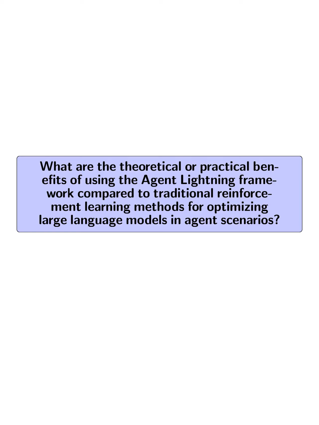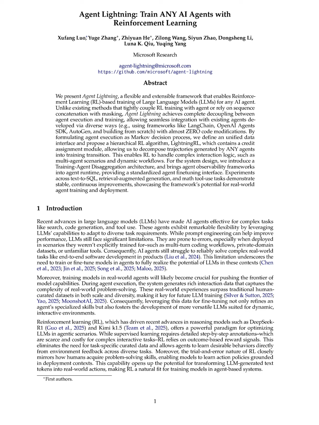What are the theoretical or practical benefits of using the Agent Lightning Framework compared to traditional reinforcement learning methods for optimizing large language models in agent scenarios? The Agent Lightning Framework offers several theoretical and practical benefits over traditional reinforcement learning, RL, methods for optimizing large language models, LLMs, in agent scenarios.